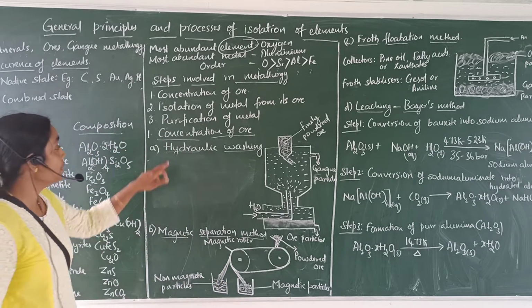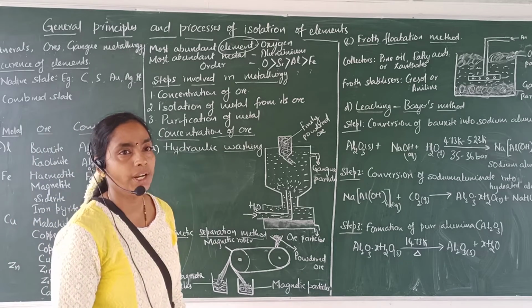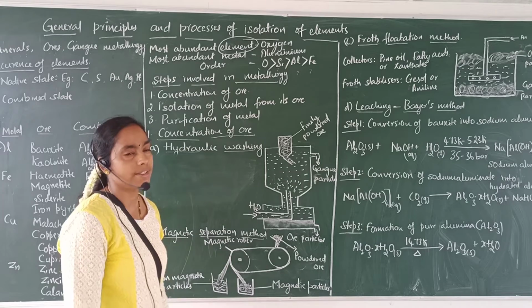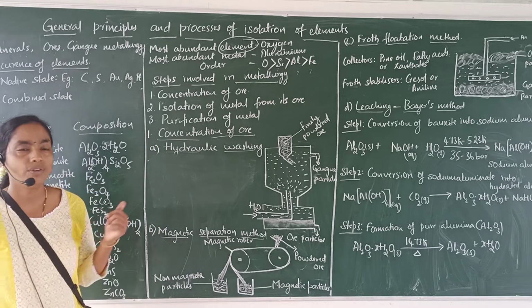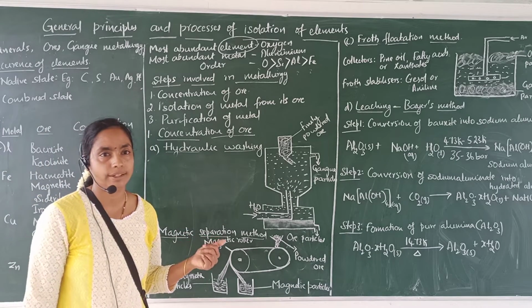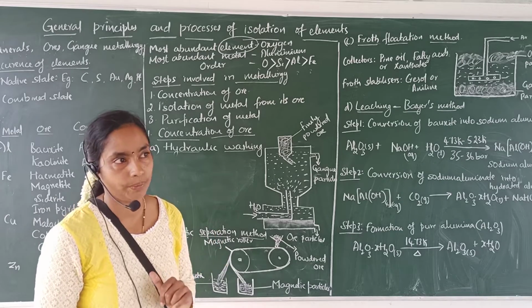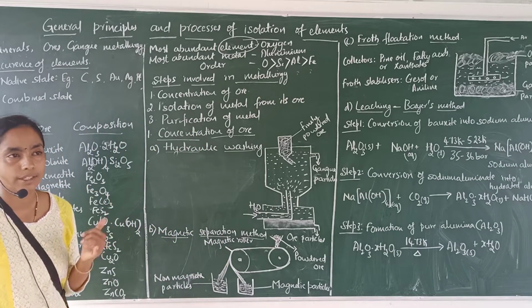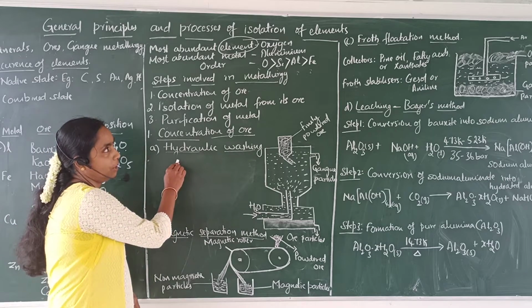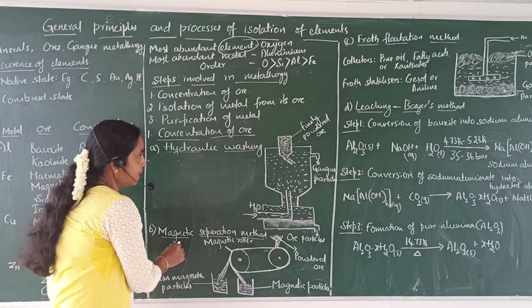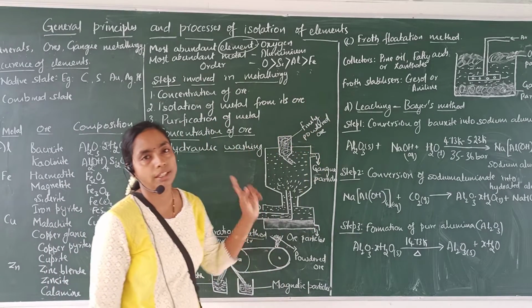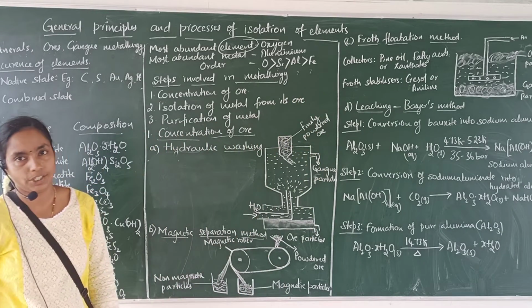Many methods are there to concentrate the ore. Depending upon the physical properties of ore particles and gangue particles, we have to select the suitable method to concentrate the ore. In our NCERT syllabus, there are 4 methods. First one, hydraulic washing. Second one, magnetic separation method. Third one is froth flotation method. And the fourth one is leaching.